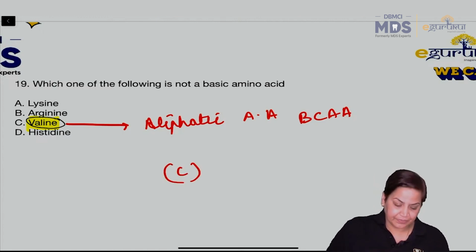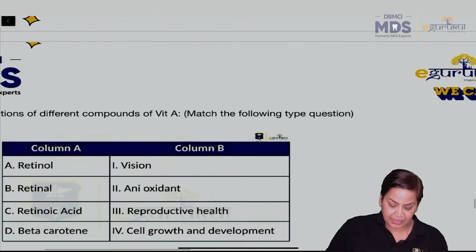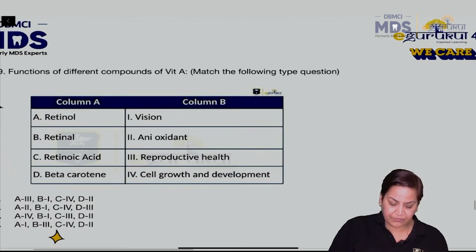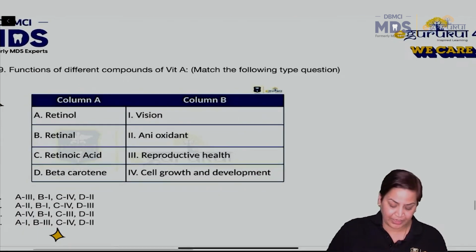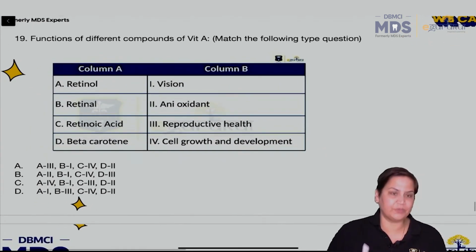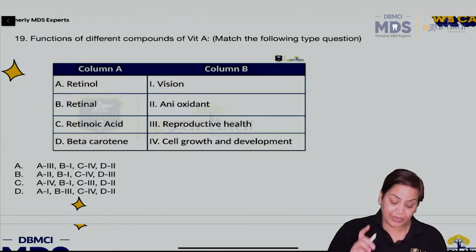Yes. Then the last question. Functions of different compounds of vitamin A, match the following type of questions. Here the options are given. Now see, for this always remember we know vitamin A has three forms: retinol, retinal, retinoic acid. Retinol always helps in vision. Just keep this in mind.